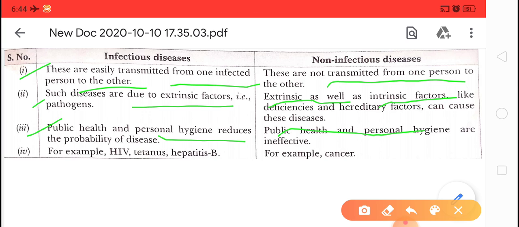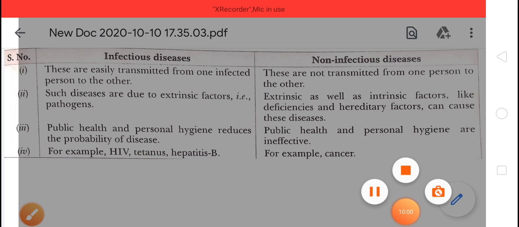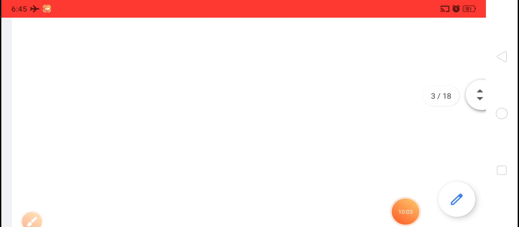Some examples of infectious diseases are HIV, tetanus, hepatitis B, and coronavirus, that is COVID-19. And non-infectious, that is cancer. Cancer is a non-infectious disease. Okay, children, clear? Any confusion regarding that?